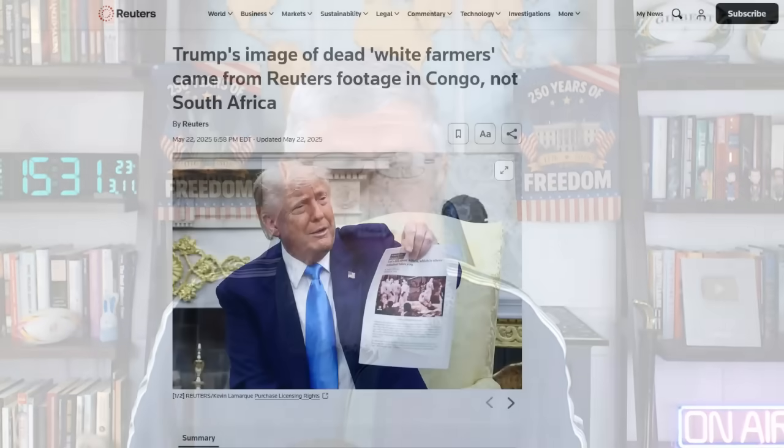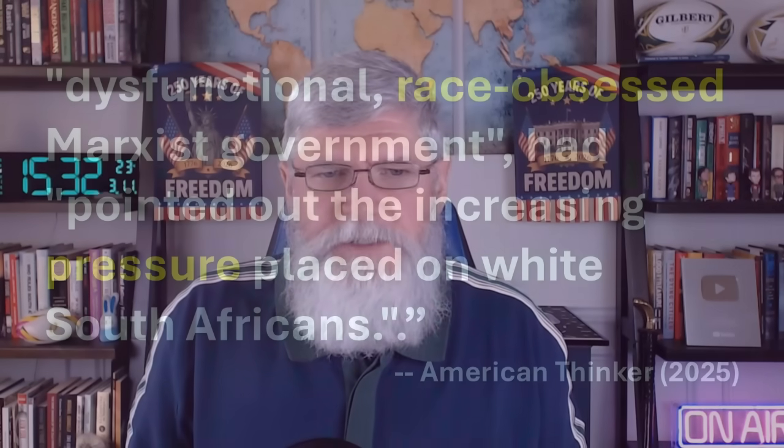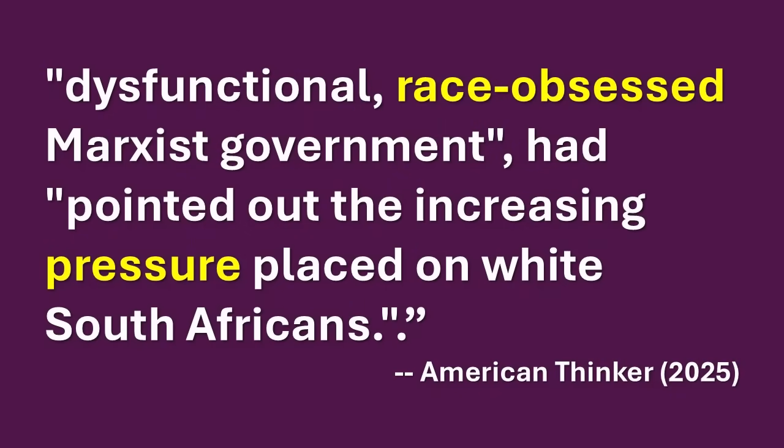Although there was a DRC image on the page, the article was indeed about the DRC and about South Africa. The post, which referred to what it called Ramaphosa's dysfunctional, race-obsessed Marxist government, had pointed out the increasing pressure placed on white South Africans. So in fact, while that image Trump got caught up in the moment was not dead white farmers, the story did indeed talk about the attacks on South Africans who are white. Now, this is context that's lacking in virtually every single news story about the event in the Oval Office.